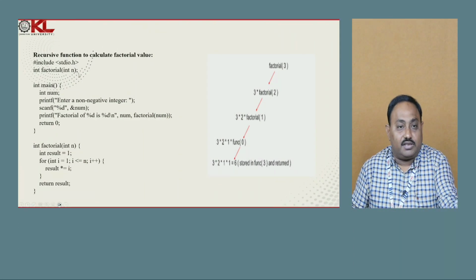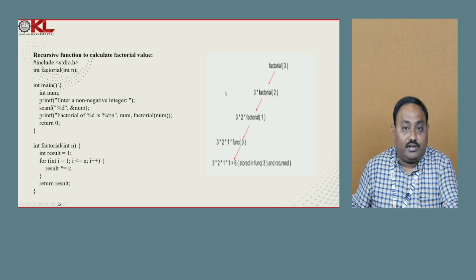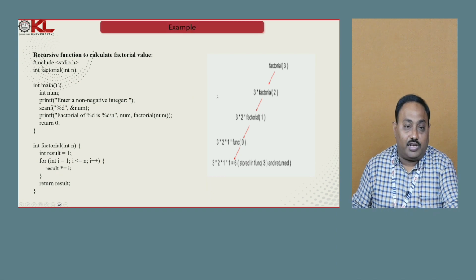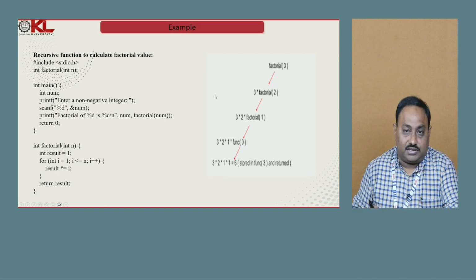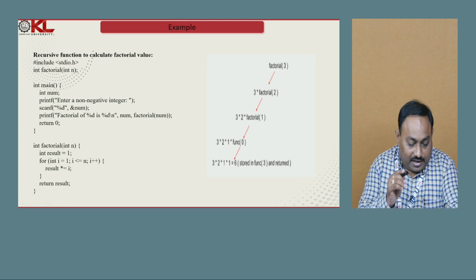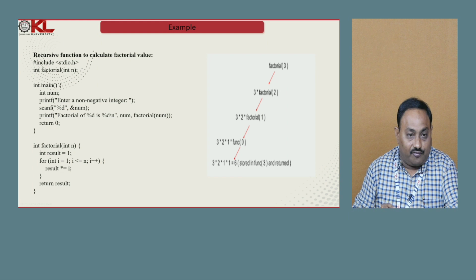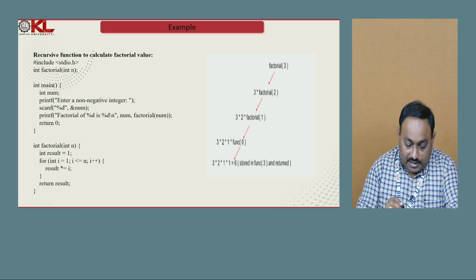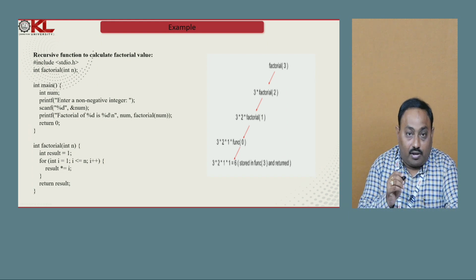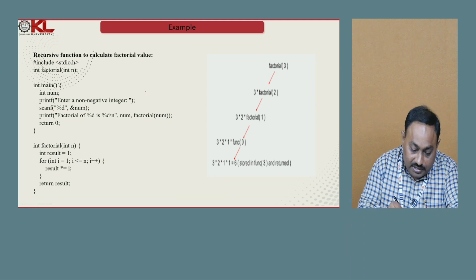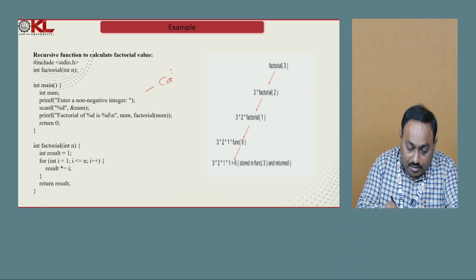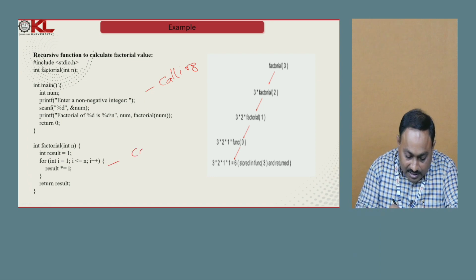Here you can see students, this is an example to find the factorial value of a number. Let us see how this recursion works. If you observe here, there are 2 functions. One is the main function, another one is the factorial function. If it is a non-recursive function, we simply say the main function is the calling function and the factorial function is the called function.